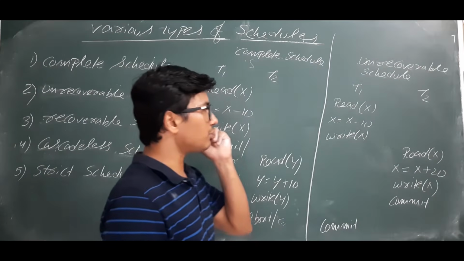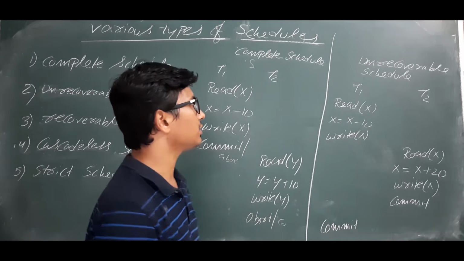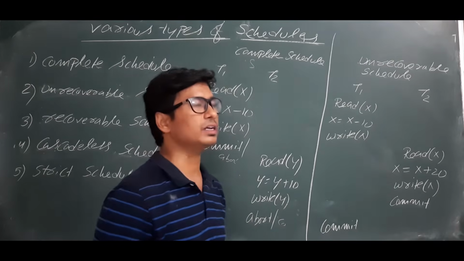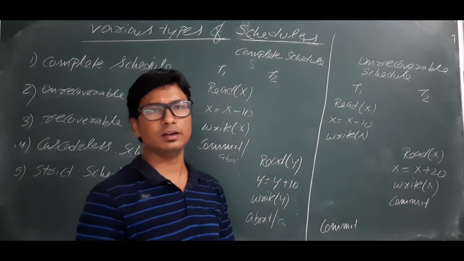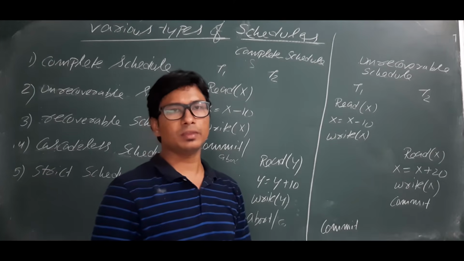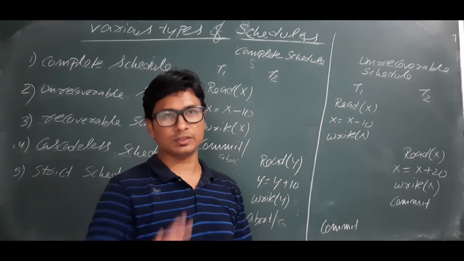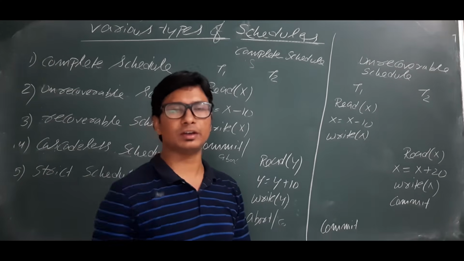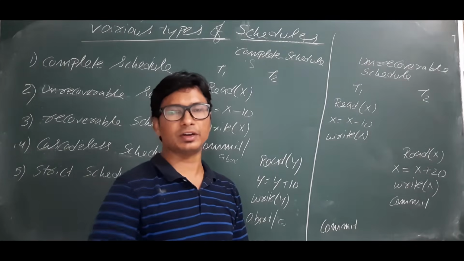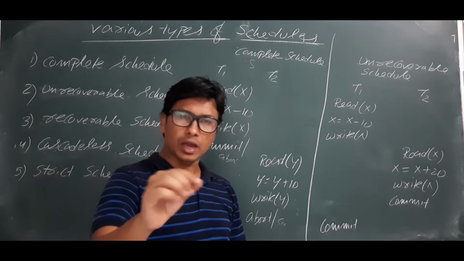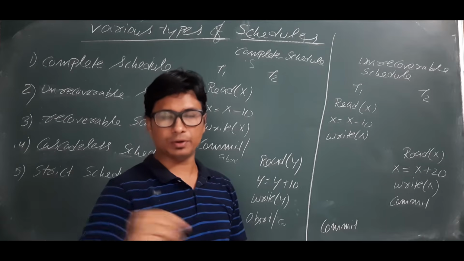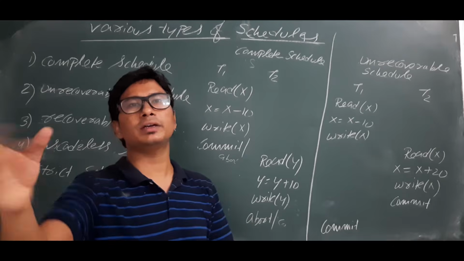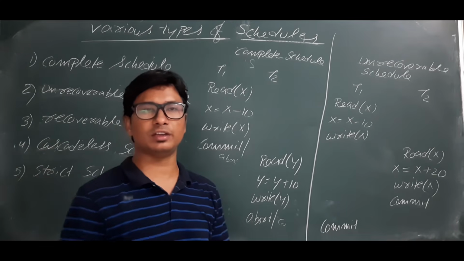Now we will discuss what is an unrecoverable schedule. Before that, I want to discuss a small example for better understanding. Let's say you and your friend are writing an exam and you are copying from your friend. Sorry for this example. You have copied everything properly, submitted the answer sheet to the invigilator and left the exam hall.